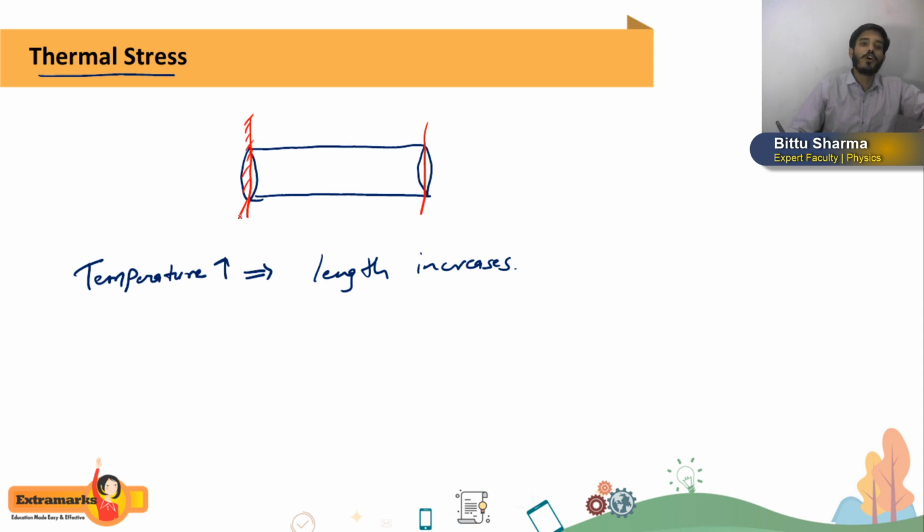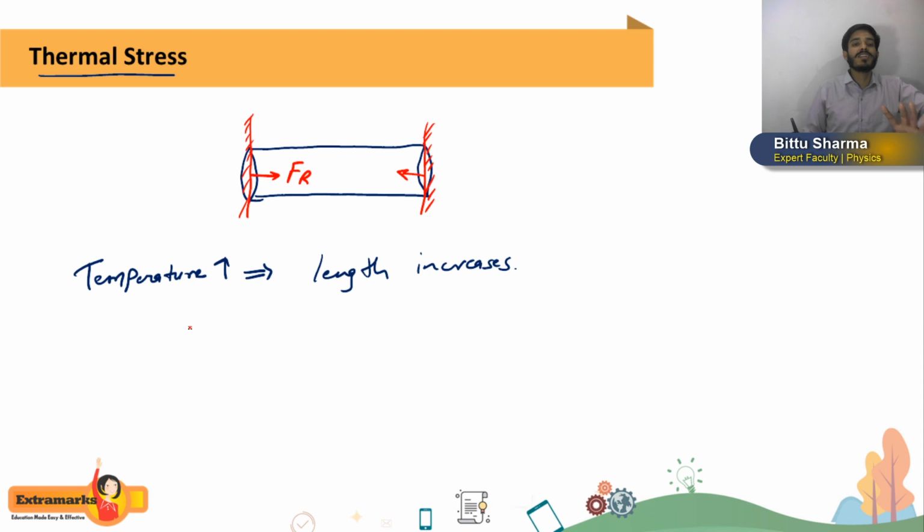We will fix two walls, and in between the walls we will fix this rod. Then we will increase the temperature. The rod will try to increase its length, but because of the walls, it will not be allowed to change in length, due to which stress will develop in the rod. And that stress is again a restoring force.